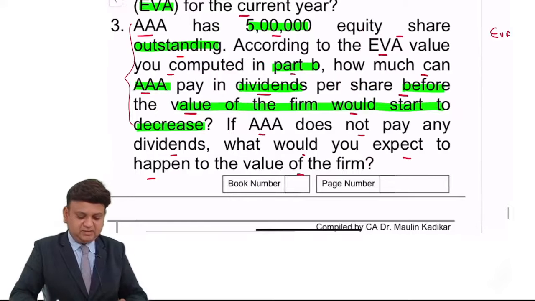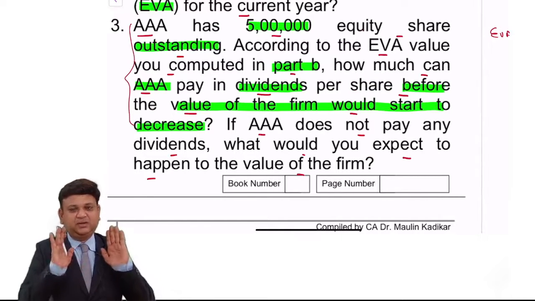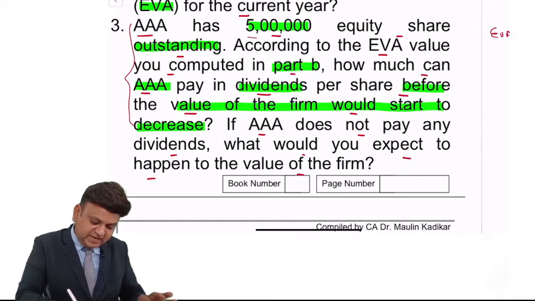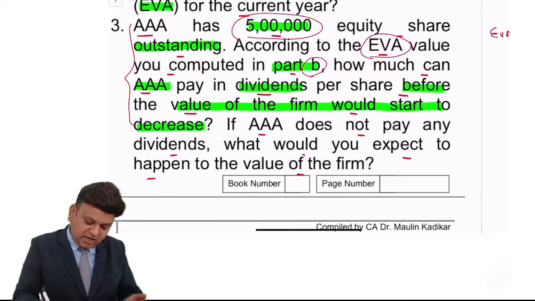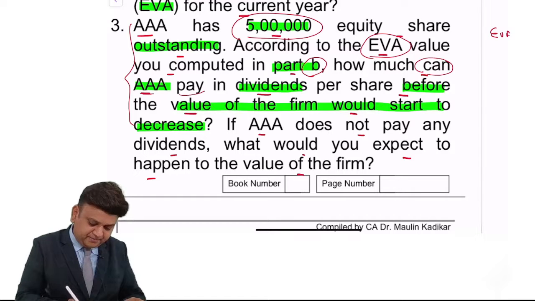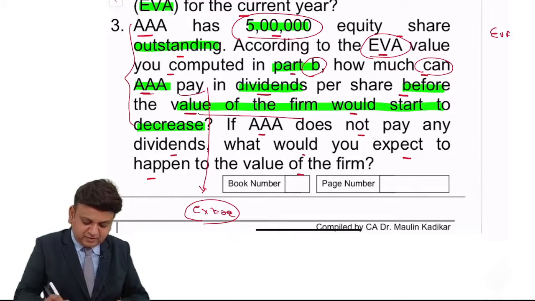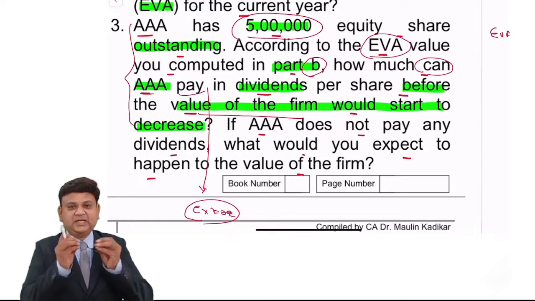That is the answer. Now, understanding the answer. The calculation is simple. The question says: if AAA has this number of shares outstanding, according to the EVA value you computed in part B, how much can AAA pay as extra dividend before the value of the firm would start to decrease?